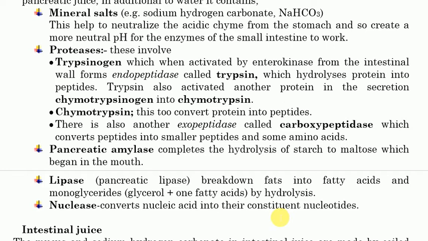So we shall see later how these are absorbed, because according to our biochemistry concept, you could expect to end up with the fatty acid and the glycerol, but interestingly here we are ending up with the fatty acid and the monoglycerides. We shall see later how these monoglycerides and fatty acids are absorbed into the body, and how they are incorporated to be transported into different parts of the body, because the absorption and transportation of lipids to different parts of the body is quite different from the absorption of other kinds of food.